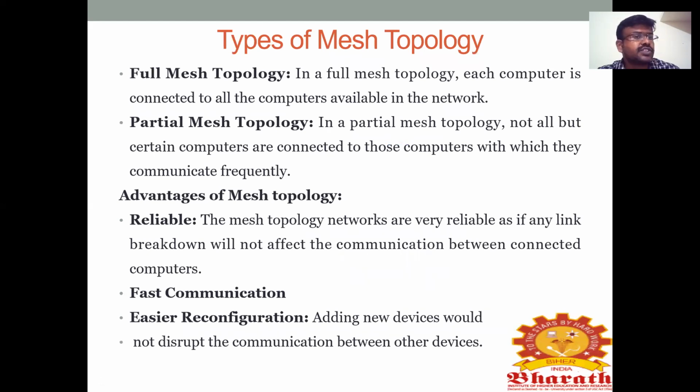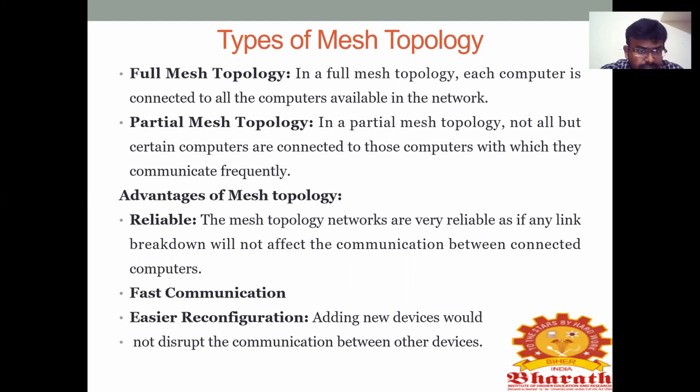What are the types of mesh topology? There are 2 types. One is full mesh topology and the other is partial mesh topology. In a full mesh topology, each computer is connected to all the computers available in the network. That is full mesh topology. That is, 5 computers means 5 computers are interconnected with one another.